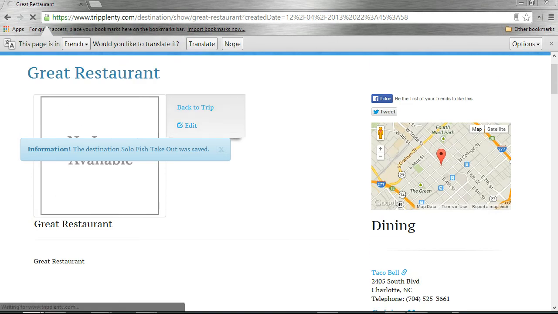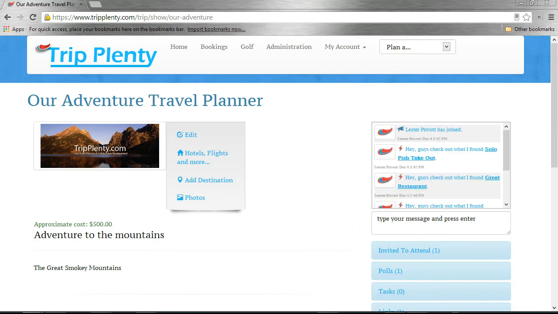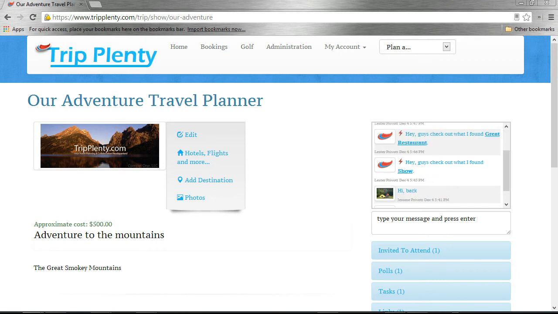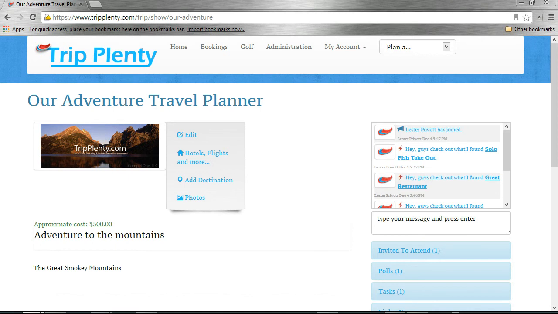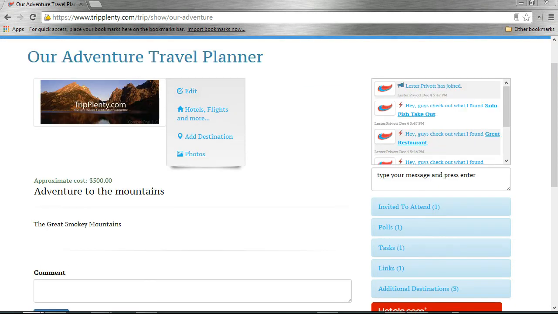And when we go back in the chat window, we'll also see that the dining restaurant was added here, Soul Fish Takeout. And you also see that the Great restaurant that was created was added as well as the show that we're going to. So all this stuff comes over in real time and it shows who added it.